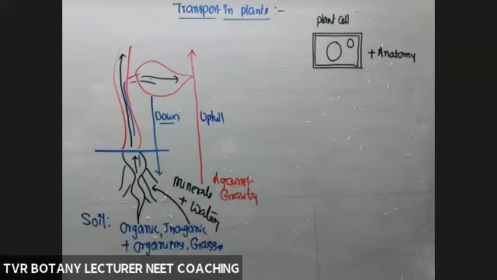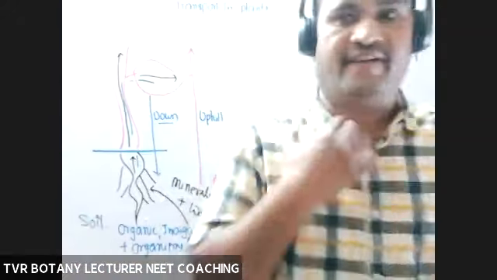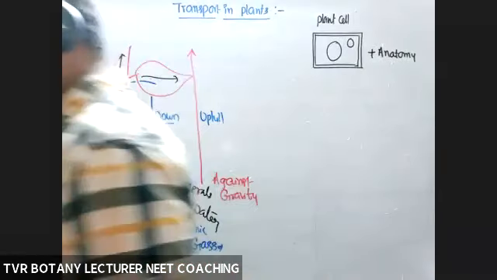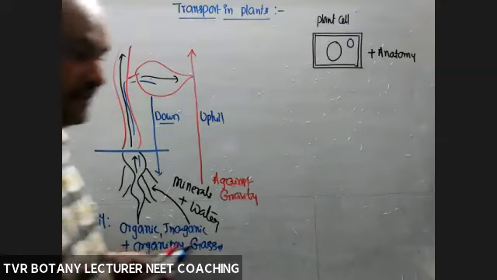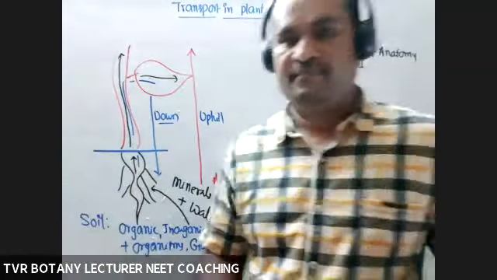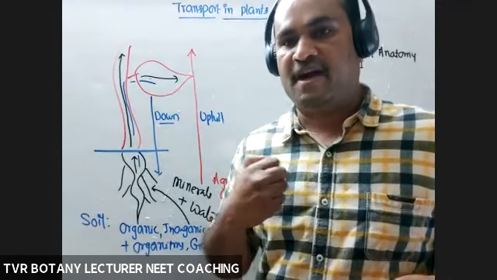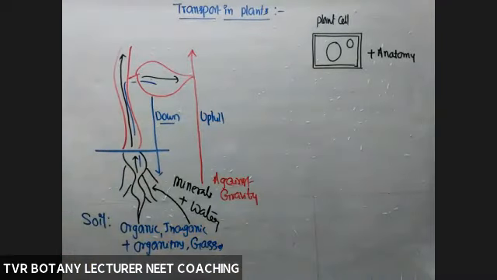So here a transportation mechanism is definitely required. Is there any circulatory system? There is no circulatory system, whereas in the case of animals, circulatory system is present. Heart is able to pump blood to various parts of the body through the veins and so-called tubes.